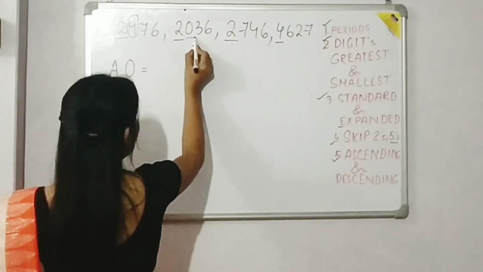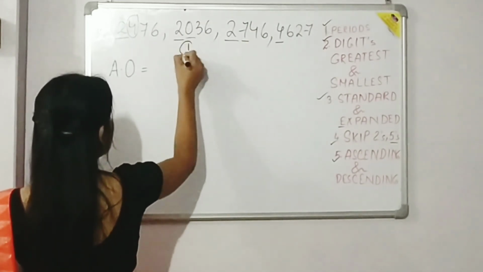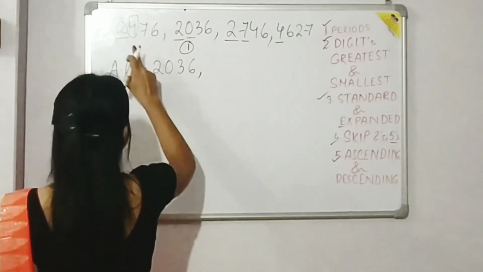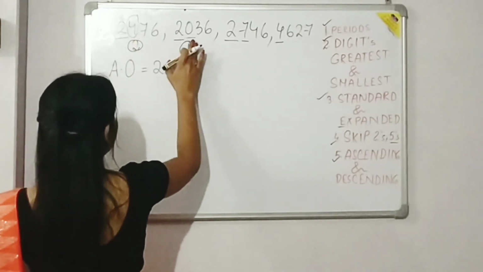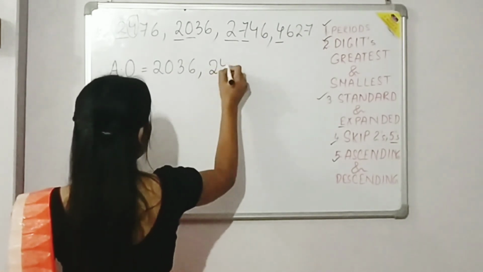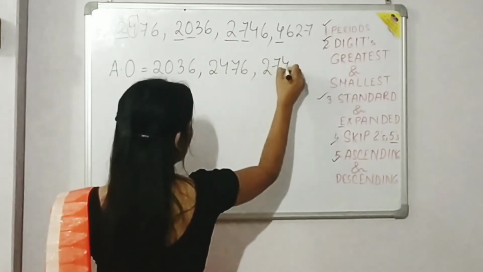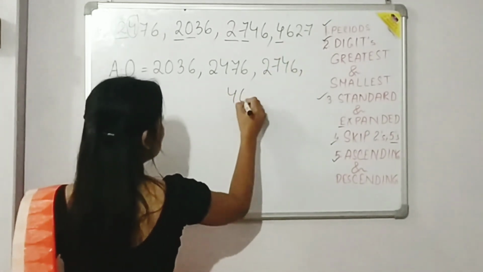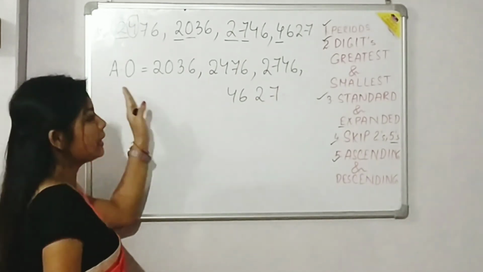In the second digit, we have got 0, the smaller one. So first of all, we will write this number 2036, and 4 is the next smaller one. So we will write second 2476, and next 2746, and lastly this is the bigger one, so we will write that in the last. So this is our ascending order.